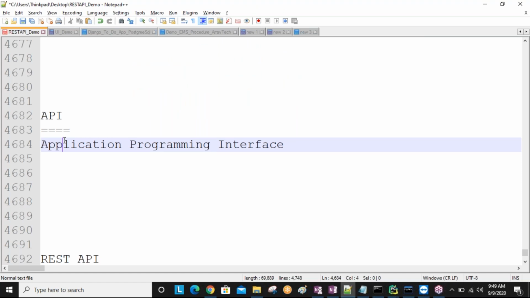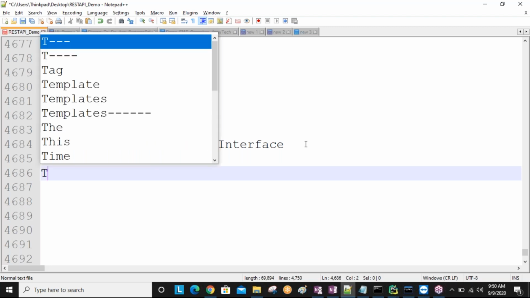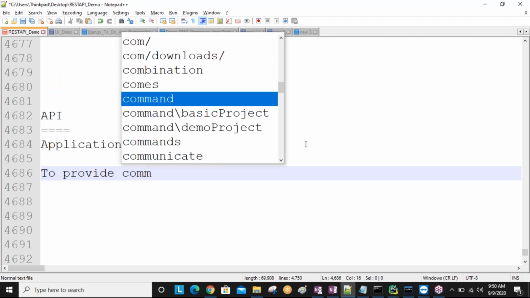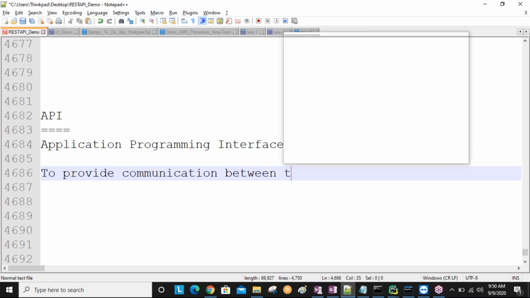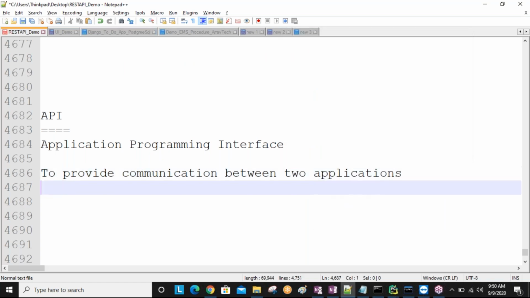API is used for making communication between two applications. So simply, we write: to provide communication between two applications,